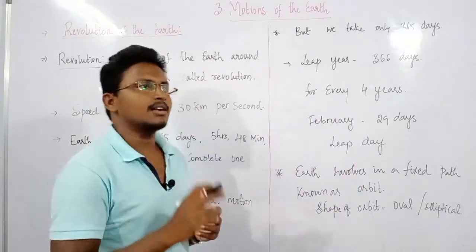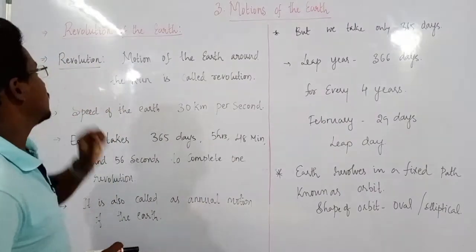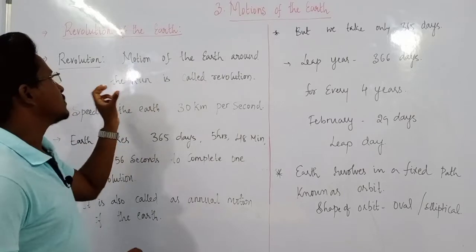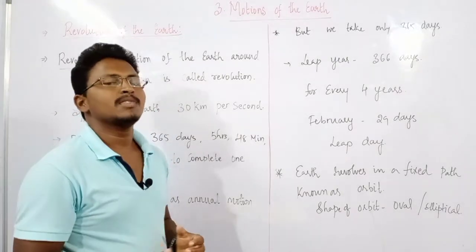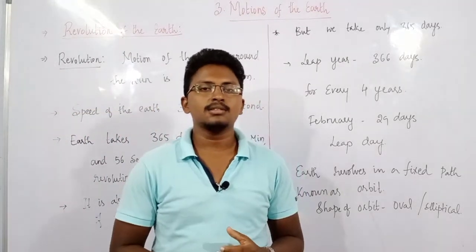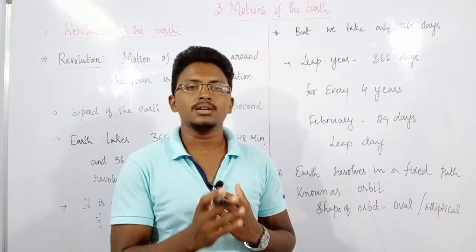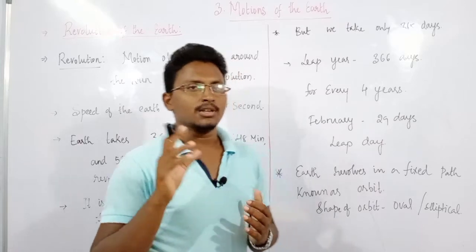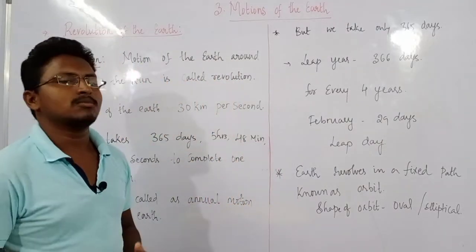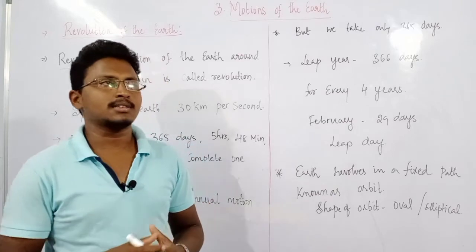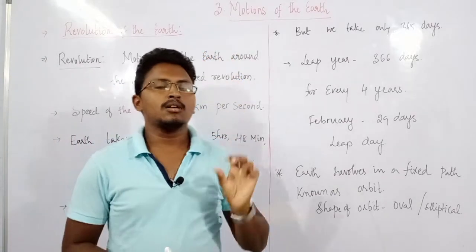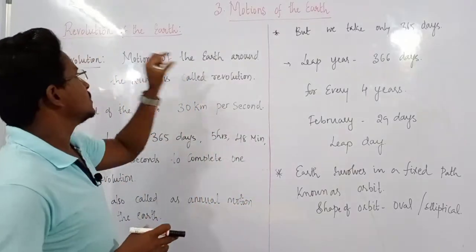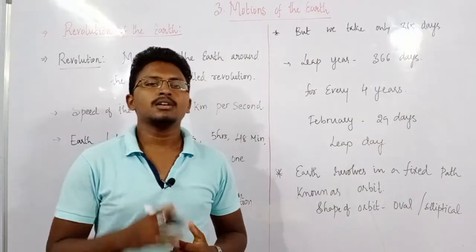First, let us start with the simple definition of revolution. What do you mean by revolution? Revolution means the motion of the earth around the sun. Simply, you can also say that the movement of the earth around the sun in a fixed path is also called revolution. Here it is the motion of the earth. I have already discussed what the word motion means: motion means movement of an object. So the movement of the earth around the sun is called revolution.